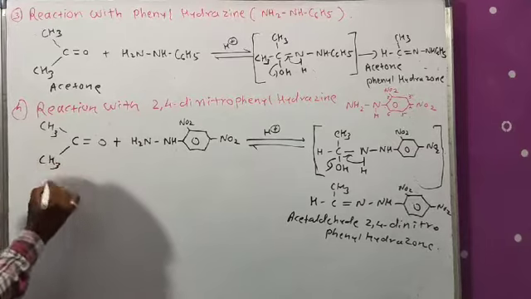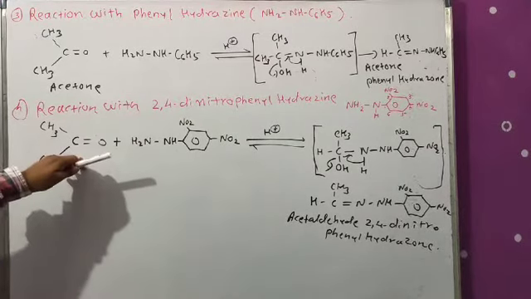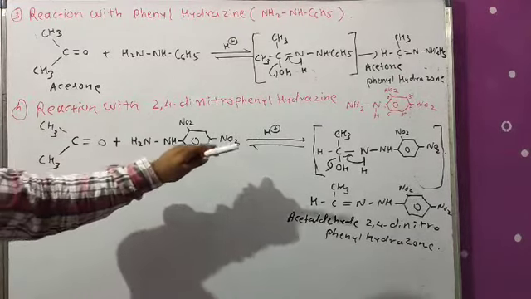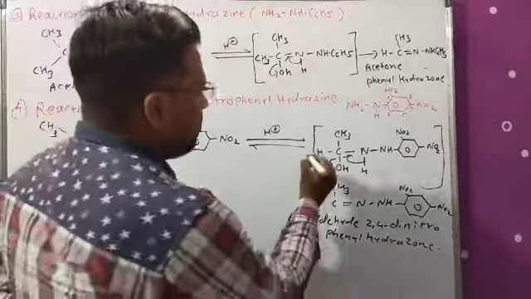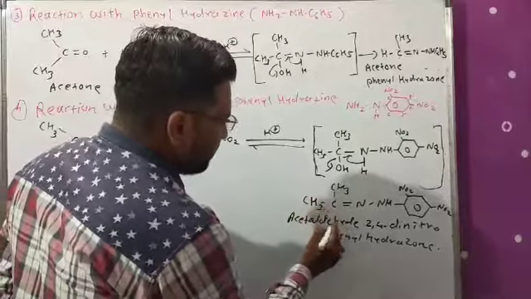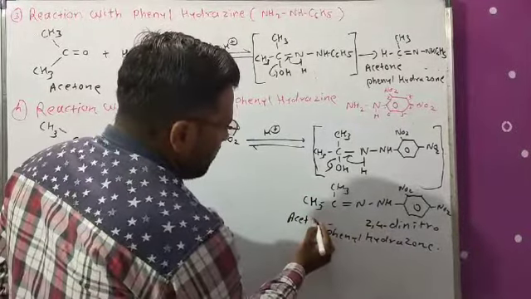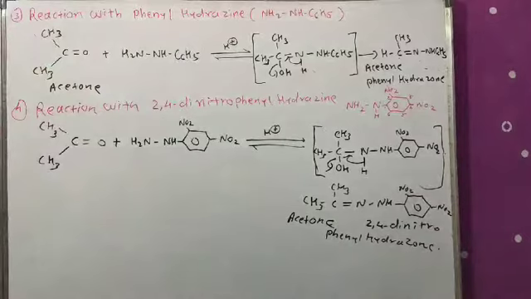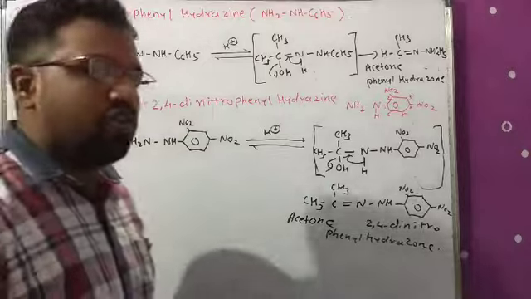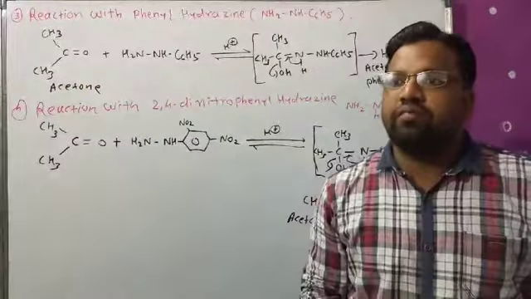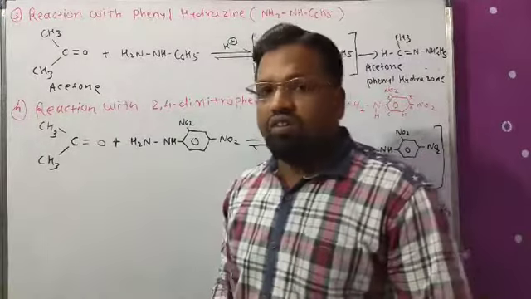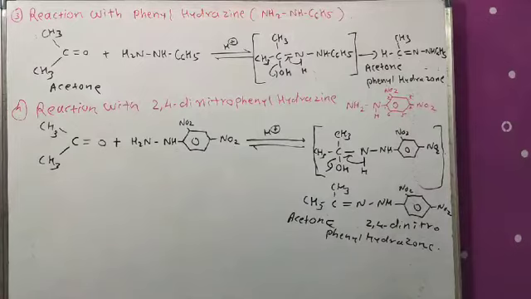So here you only have to take CH3 C double bond O CH3, that is acetone. When it reacts with 2,4-dinitrophenylhydrazine in the presence of weakly acidic medium, we get the first intermediate, and by removing a water molecule we get the product, that is acetone 2,4-dinitrophenylhydrazone. So this is our fourth reaction. Next, a very important reaction, that is the reaction with semicarbazide. This is our last reaction, the reaction of aldehyde and ketone with semicarbazide.